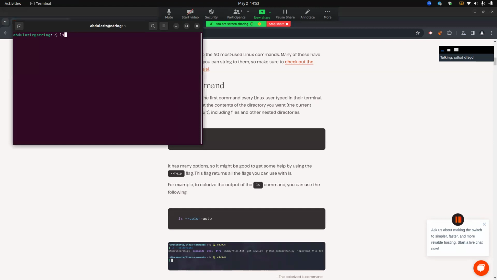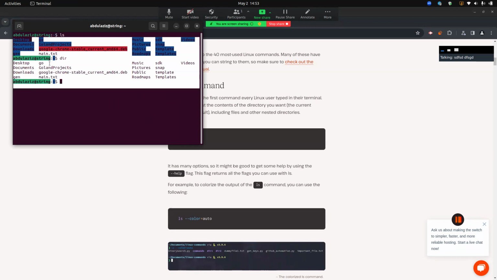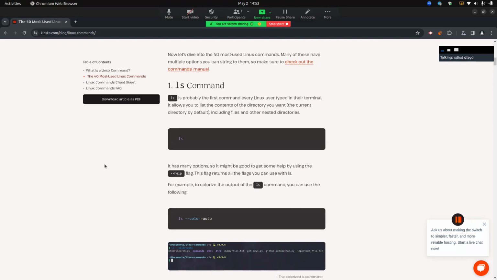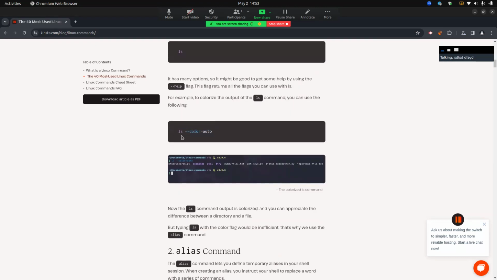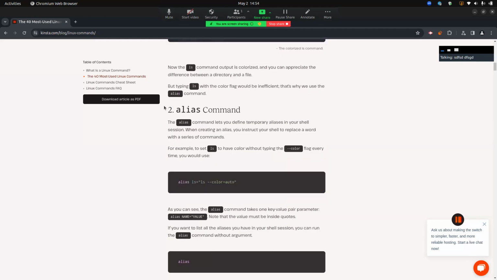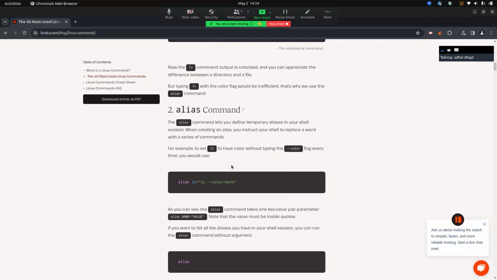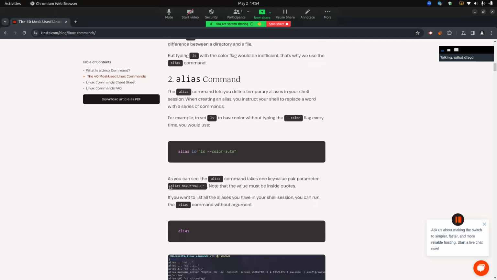So ls provides you, as you can see, directories, the same as dir, the directory. As you can see, ls with color options. And the second command is alias. Alias, if you want to translate to the Uzbek language, is lakab. The alias command takes a key and value pair as a parameter.